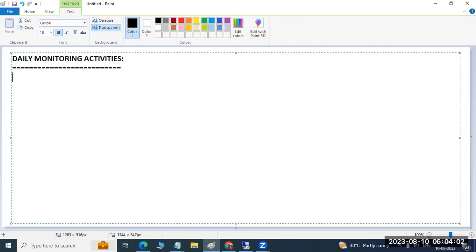So why is daily monitoring required in our production systems? Especially in the production systems, we will do daily monitoring. Why? Because before business users run, we may have to do quick health checks. So monitoring checks we have to perform to check how the system is behaving. Are there any dumps, runtime errors, or any issues in the system?